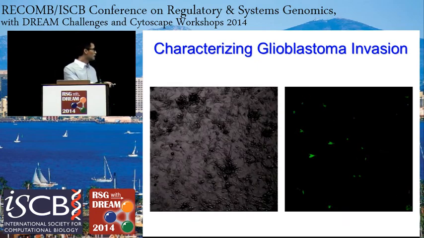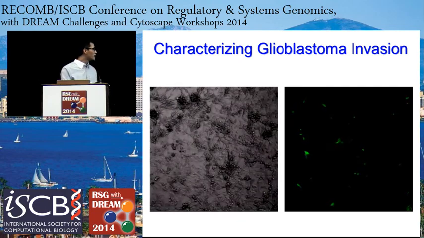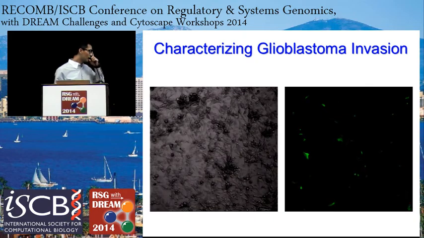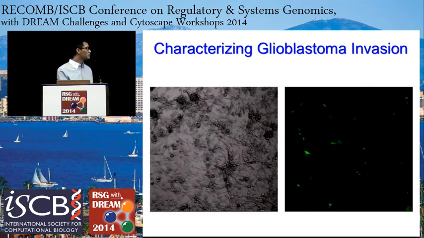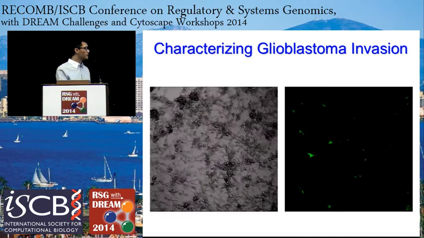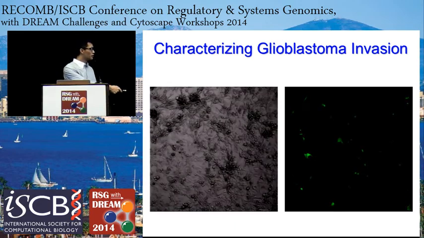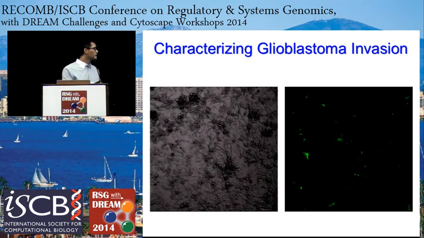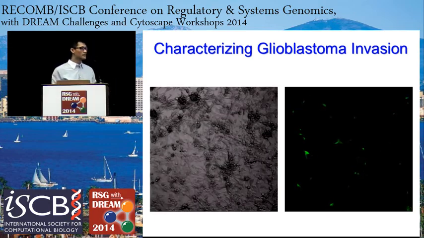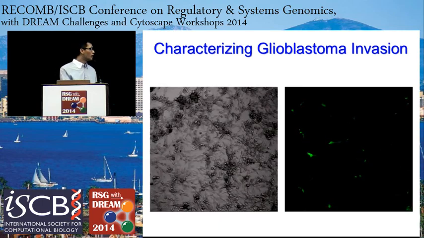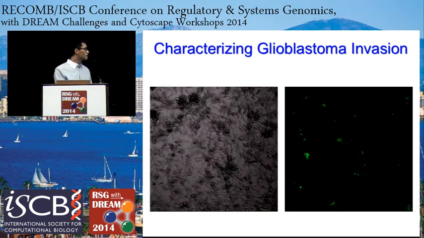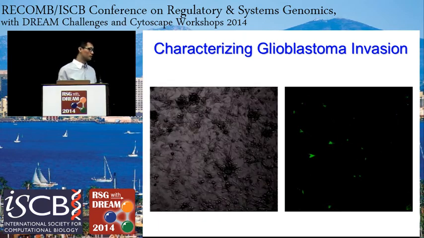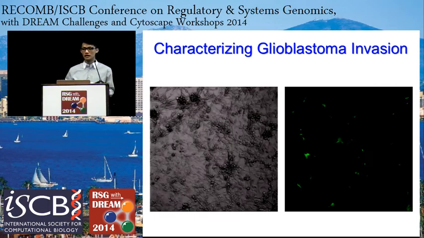These images are confocal images on the left, taken at 3-minute intervals, so they move quite a bit. And 10% of these cells were transfected with GFP, and this is the same image shown on the right. So using this image, we can isolate the cells and then conduct image analysis metrics on the cells, and then using this, we can quantify the movement of glioblastoma cells and link this back to insulin signaling.